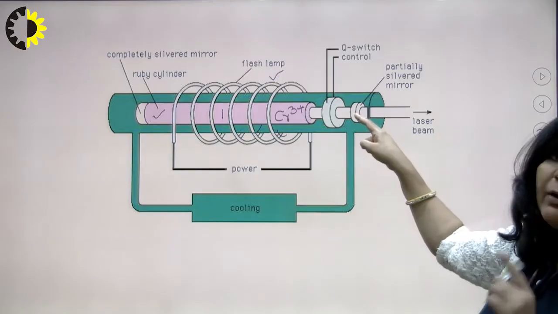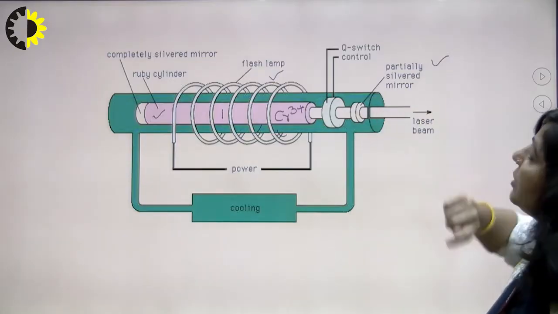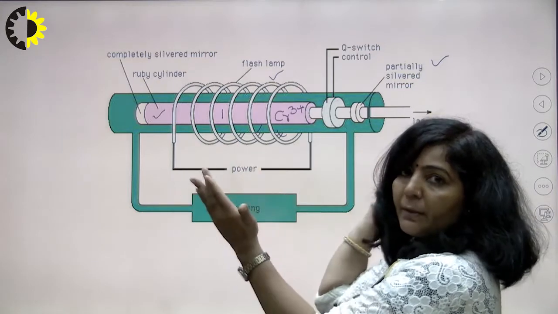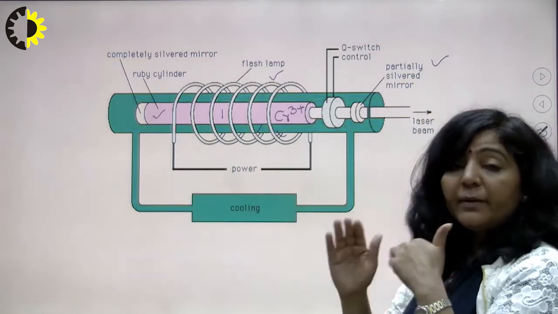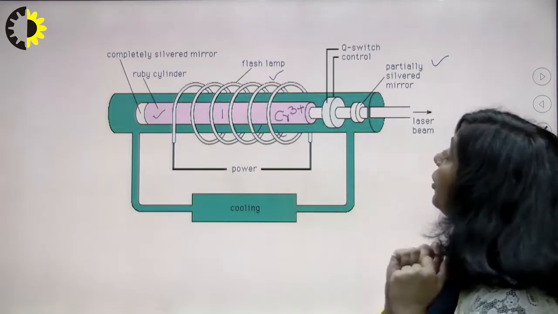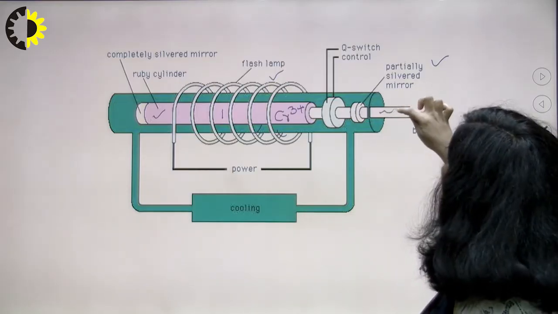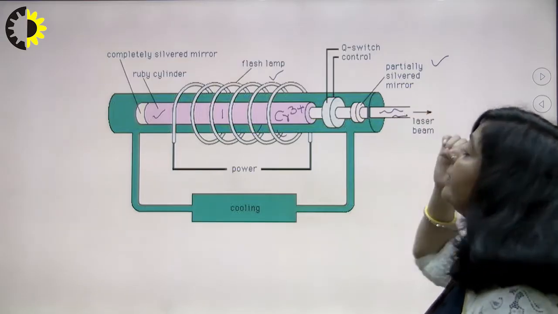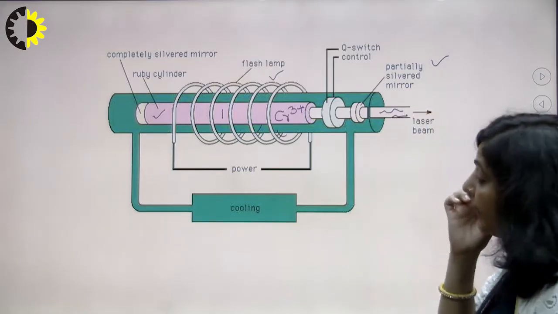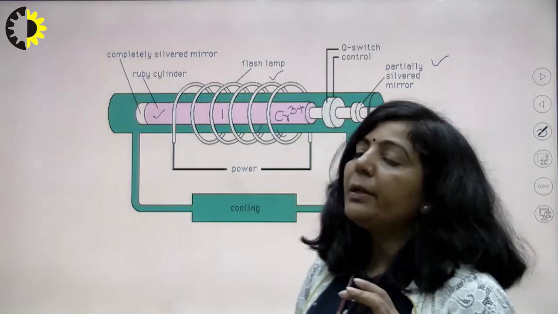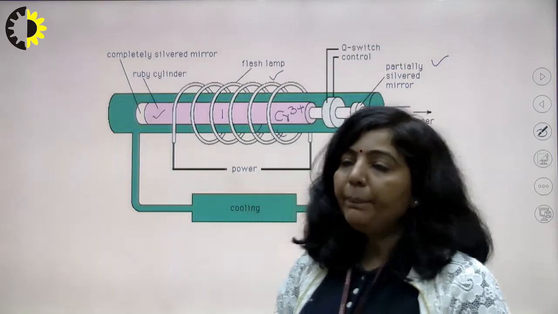So photons will always move between these two mirrors, and when there is sufficient amplification, you will get the laser beam through this partially silvered end.